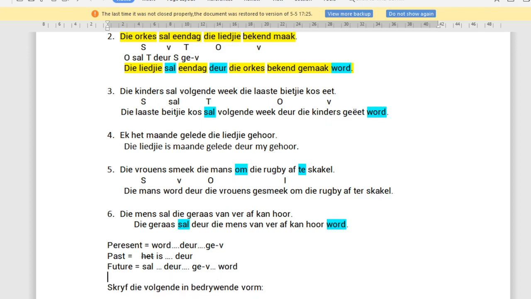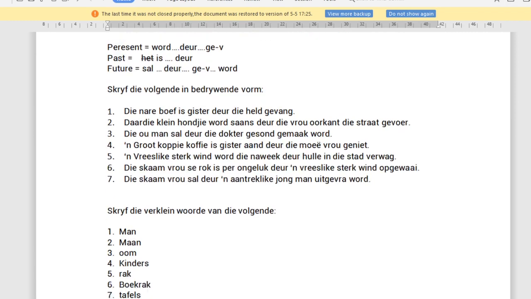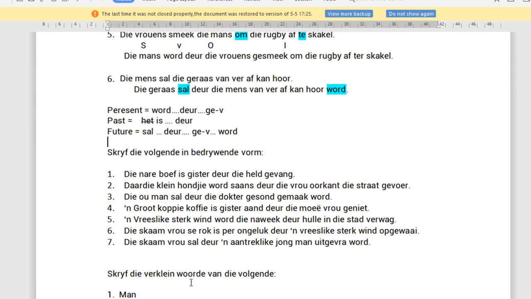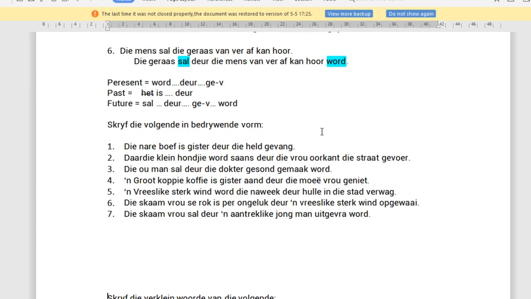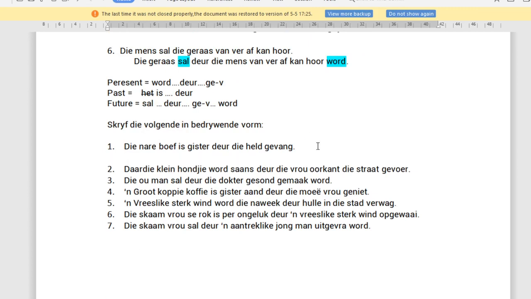Alright, now let's look at if we put everything in bedrywende vorm. So in bedrywende vorm, we basically do the opposite. We can tell this is bedrywend because it's got a deur. So we look at the deur and we go, aha, it's the opposite.